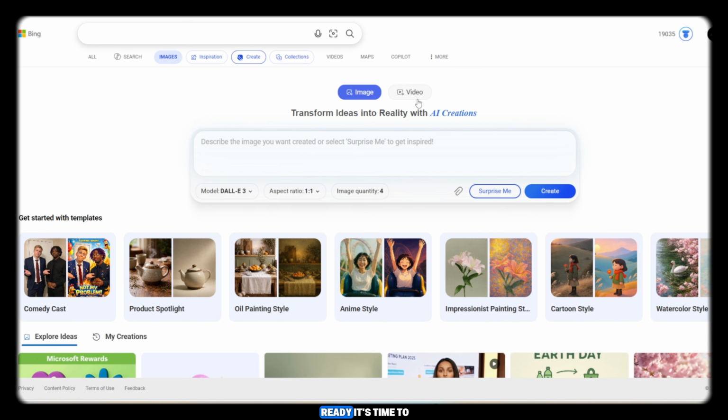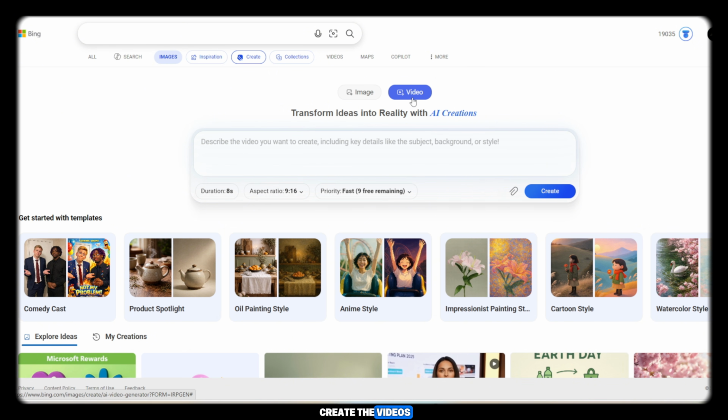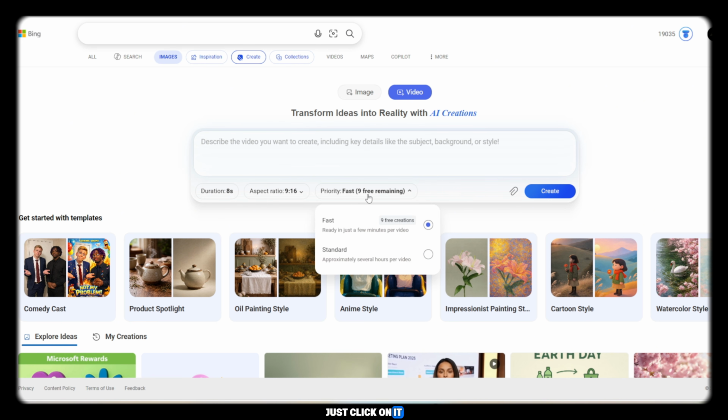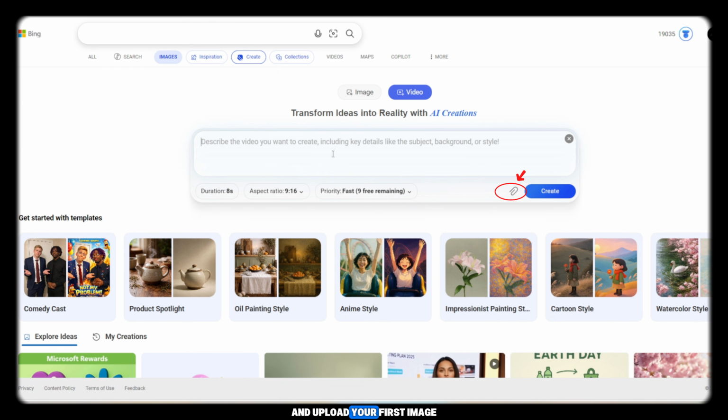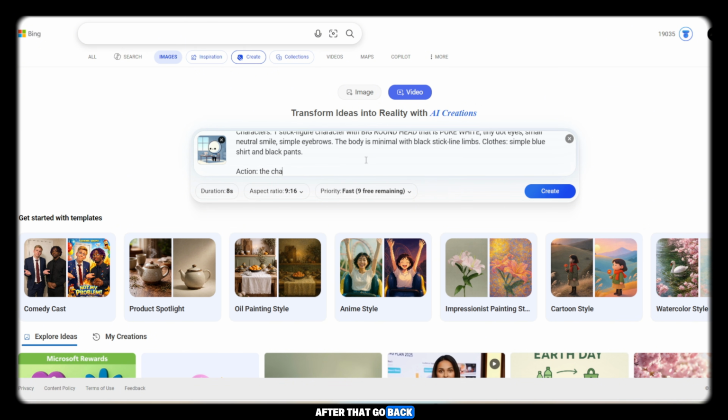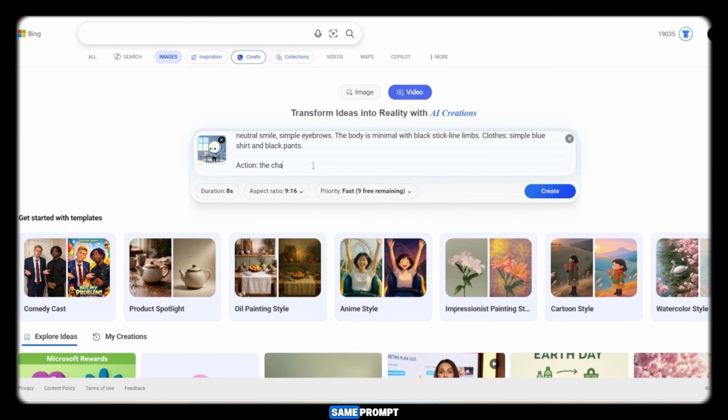Now our images are ready. It's time to create the videos. For video generation, it's very simple. You'll see a video option inside the tool. Just click on it. Then go to the upload section and upload your first image. After that, go back and add your prompt. You can use the same prompt and it will still work perfectly.